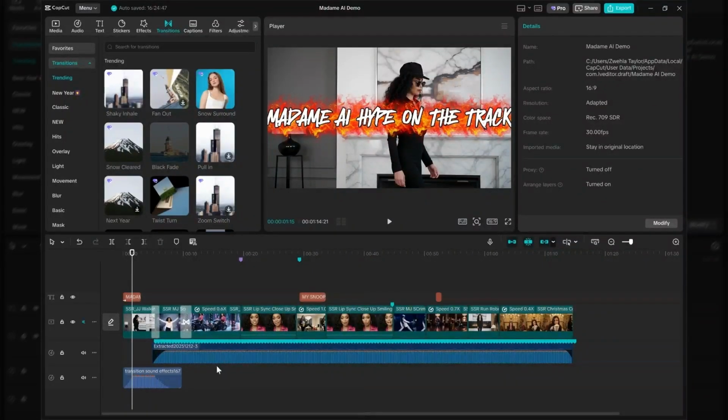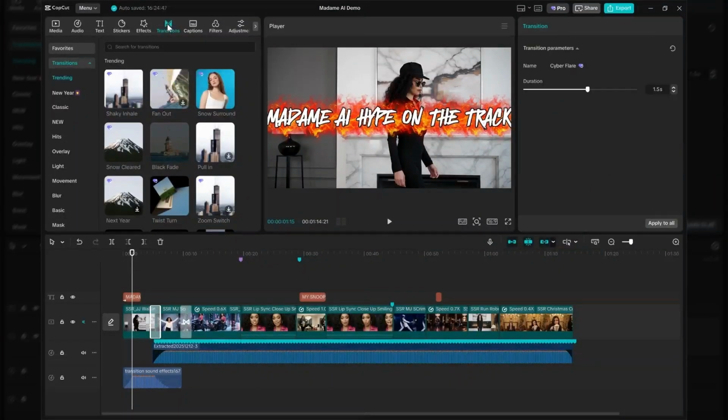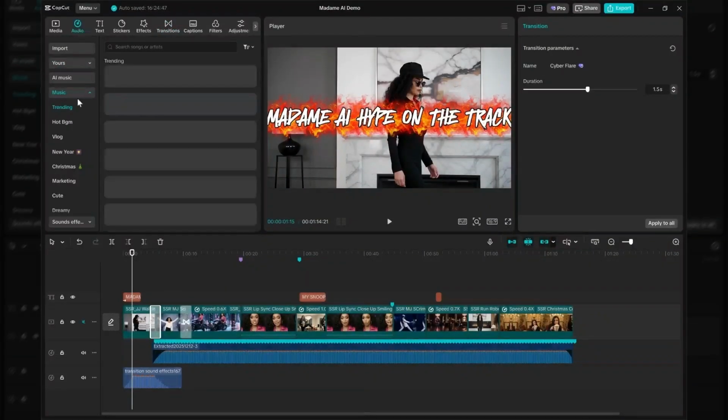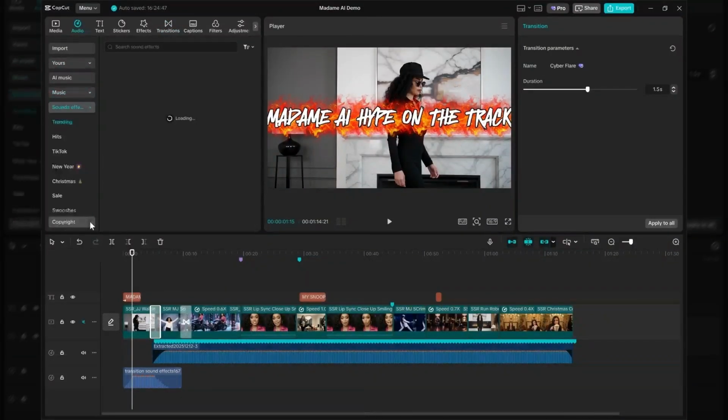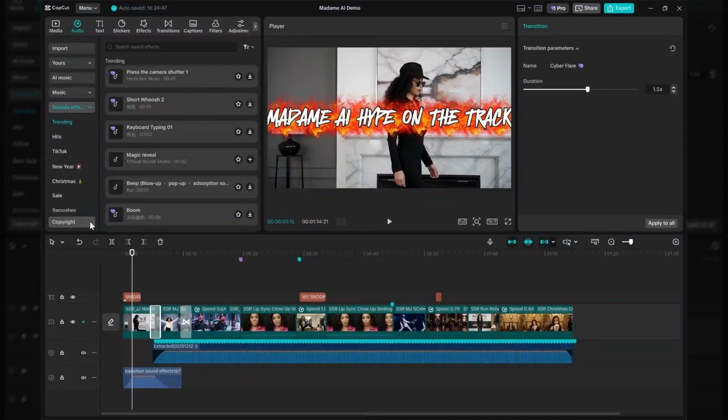And then a couple things I want to point out here too. You'll see this text here, right? So Madam AI hype on the track. This can easily be done by clicking on text here. The other thing I want to point out is these transitions that you see here. You're able to insert transitions by using the transition menu here. And then the other thing you can do is you can insert sound effects. You just go to the audio menu and you're able to place in any sound effect that you want off of this menu.